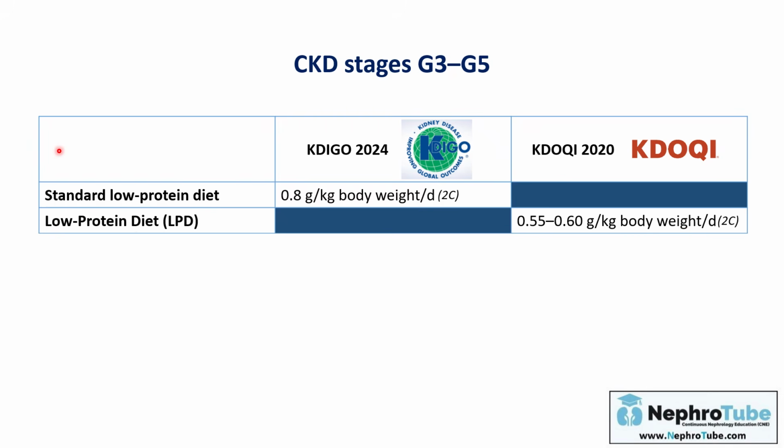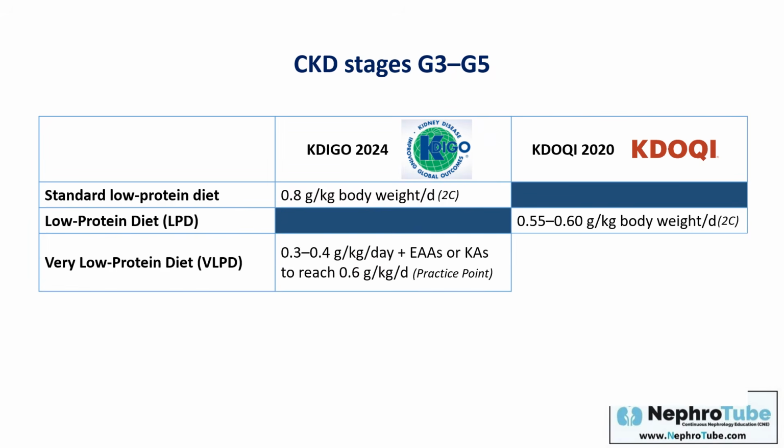Both of the guidelines also suggest using a very low protein diet in association with essential amino acids or keto analogs. And I will highlight the importance, action, and benefit of essential amino acids or keto analogs in the coming slides.